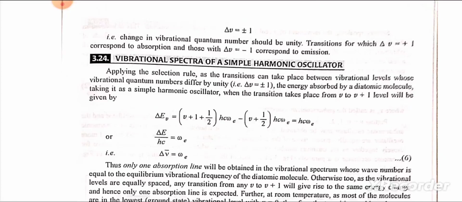Vibrational spectra of a simple harmonic oscillator. Applying the selection rule, as the transition can take place between the vibrational levels whose vibrational quantum numbers differ by unity, that is delta v is equal to plus minus 1, the energy absorbed by a diatomic molecule, taking it as a simple harmonic oscillator, when the transition takes place from v to v plus 1 level will be given by delta Ev is equal to (v plus 1 plus 1 by 2) hc omega e minus (v plus 1 by 2) hc omega e, equal to hc omega e. Delta E by hc is equal to omega e. Delta nu bar is equal to omega e.